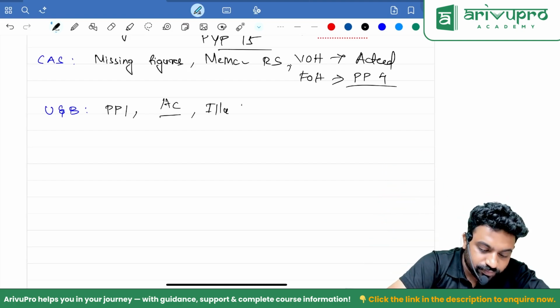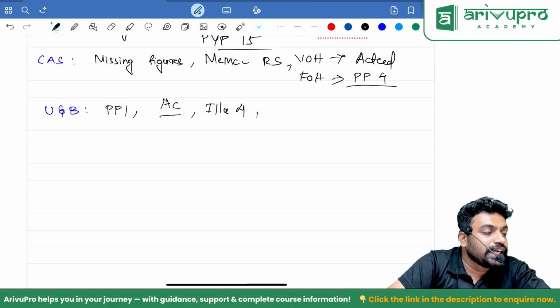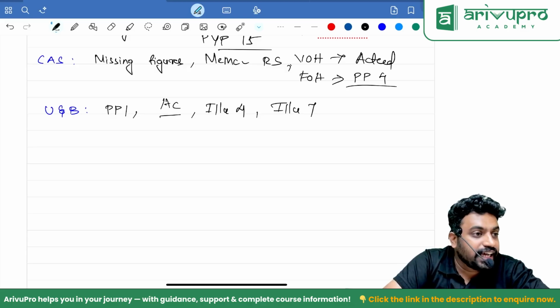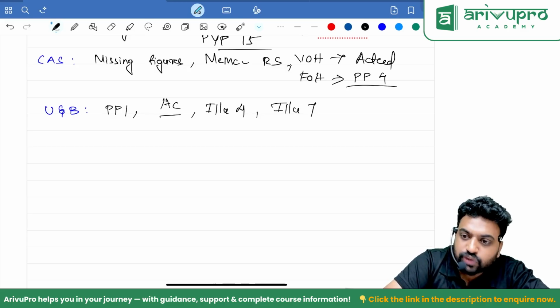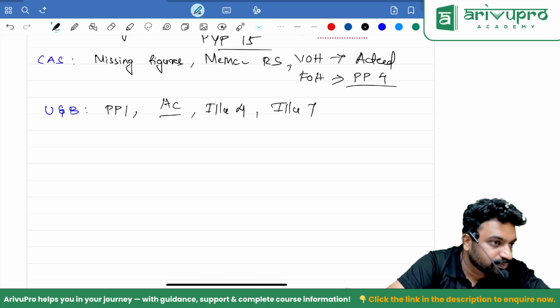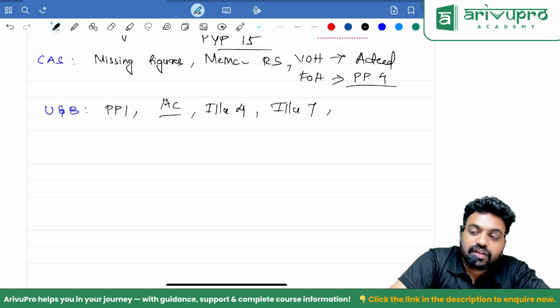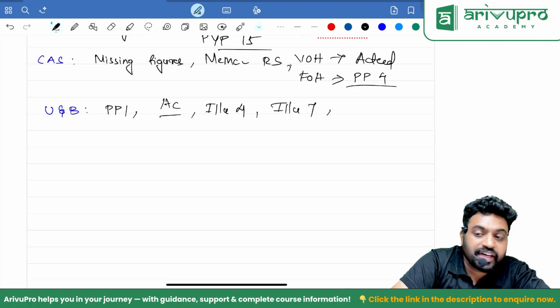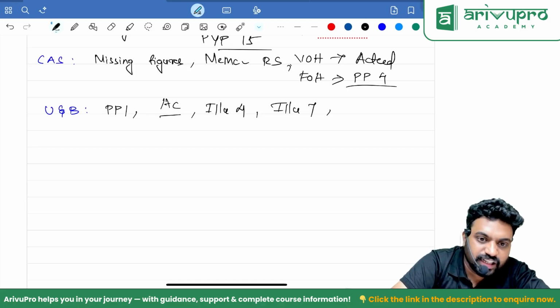Illustration 4. And also that one where we didn't round off the number of batches. Illustration 7. Because if we round off the number of batches, it used to give us the same amount of total where we can't take a decision. That's why we decided not to round off the number. Paint question. And Sir, Arnav question is illustration 4, that customer question. 200 units we provide every month for the next 6 months. That question.